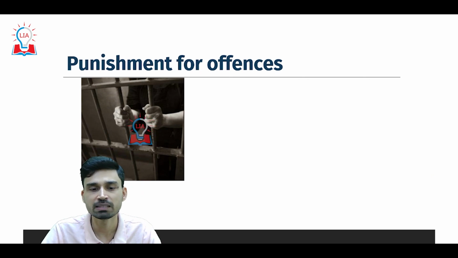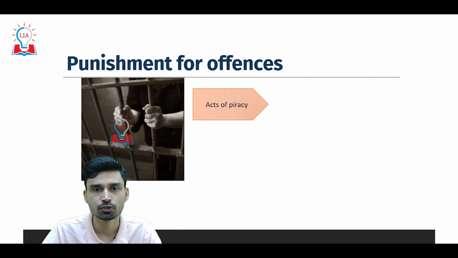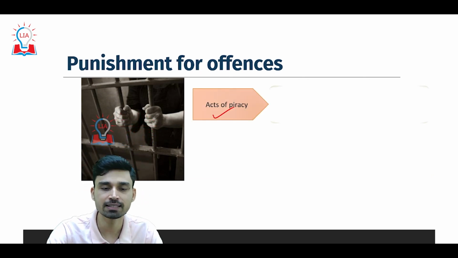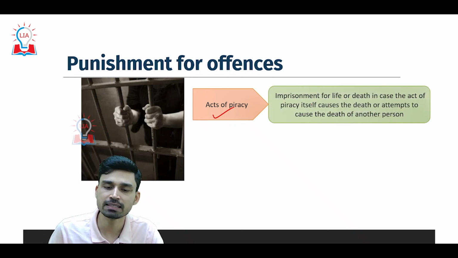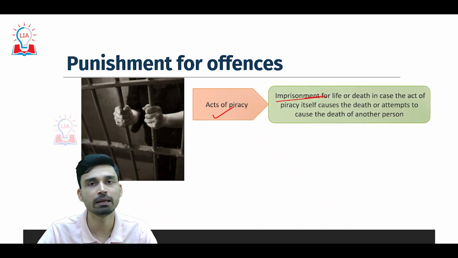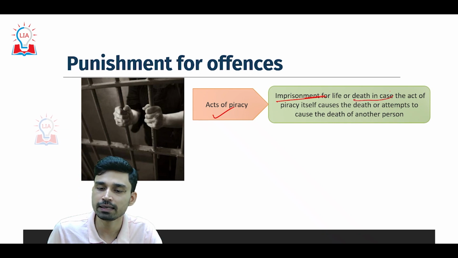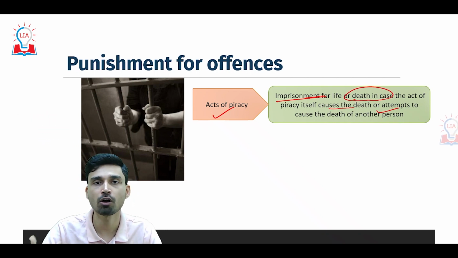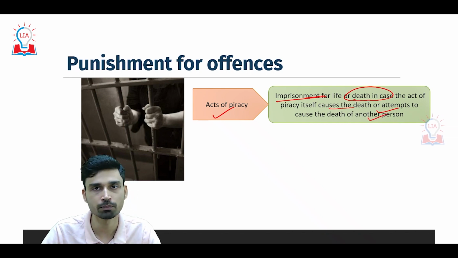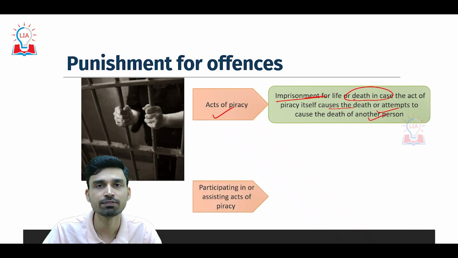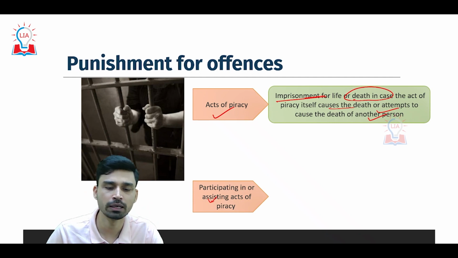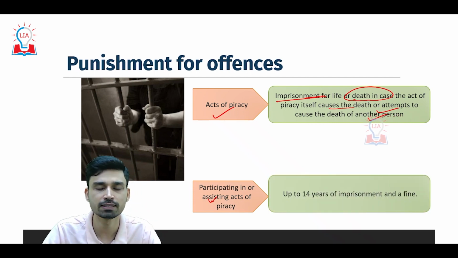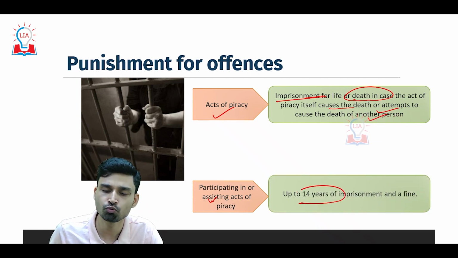So what is the punishment for offences as per this bill? For every act of piracy, the bill says that the person involved can be imprisoned for life, or even given death in case the act of piracy has caused the death, or an attempt to cause the death, of another person. At the same time, if someone is assisting or indirectly participating in acts of piracy, that person can get 14 years of imprisonment and a fine.